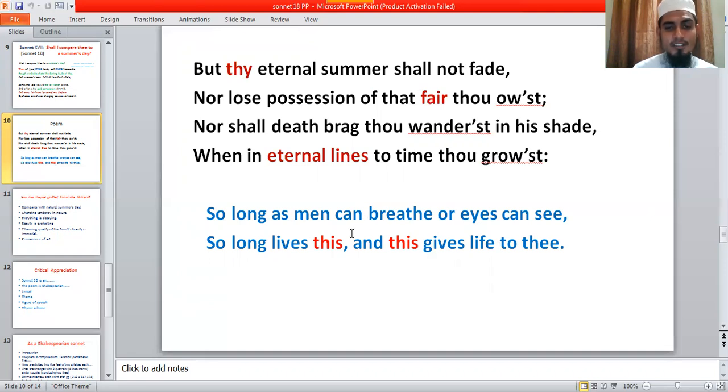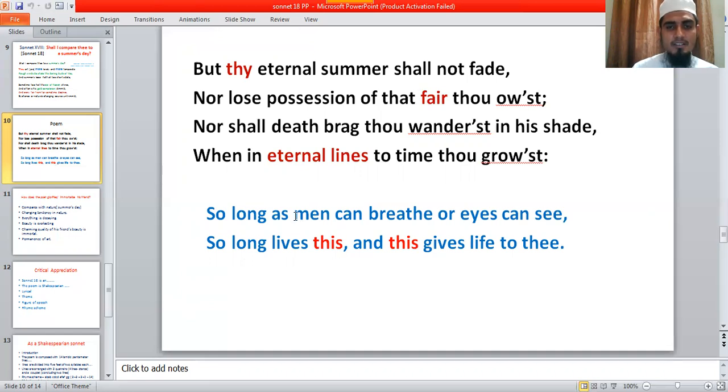And the last two lines: William Shakespeare said that so long as man can breathe, so long as man lives in this world, or eyes can see, or human existence prevails in this world, so long lives this. This means this sonnet, this piece of art. So long as this piece of art exists in this world, so long as human beings exist in this world, this gives life to thee. Until then, your beauty, the charming quality of you, will never be destroyed from this world.